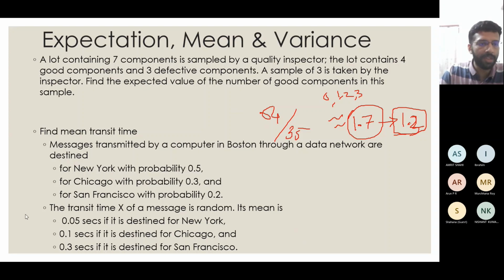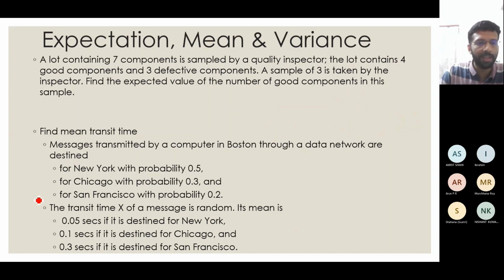Okay, so a similar question that we can solve. The next thing is actually very simple. You are given some messages which are transmitted, how much time each will take, and the probability for each. From Boston to New York, messages will go through with probability 0.5 and take a time of 0.05. From Boston to Chicago with probability 0.3, it will take 0.1 seconds transit time. And from Boston to San Francisco with probability 0.2, with time 0.3 seconds.